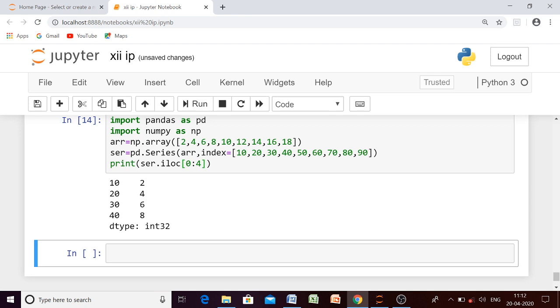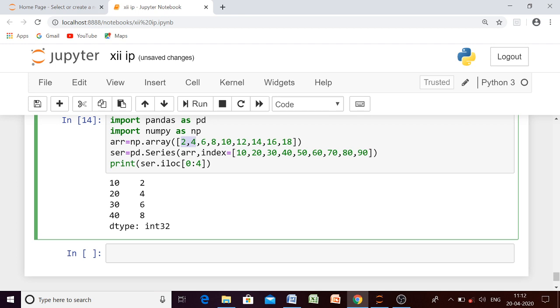So this will be 0, this will be 1, this will be 2, 3, 4. But since it is using the default index value, the last index value will remain excluded and it will take only 0, 1, 2 and 3. Last will be excluded, 4 minus 1. So we will have to move up to 3. So the result will be 2, 4, 6 and 8.